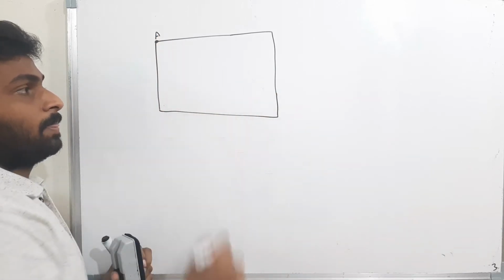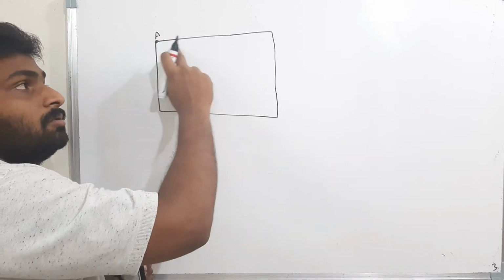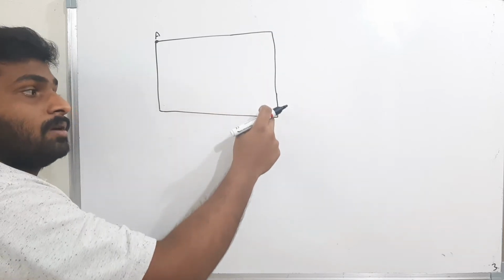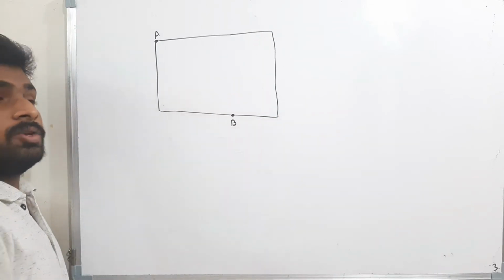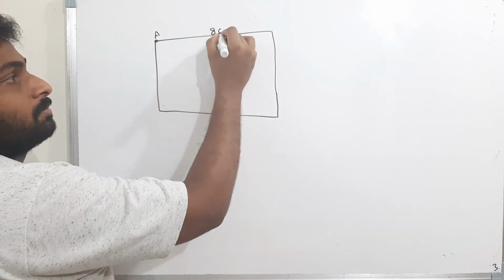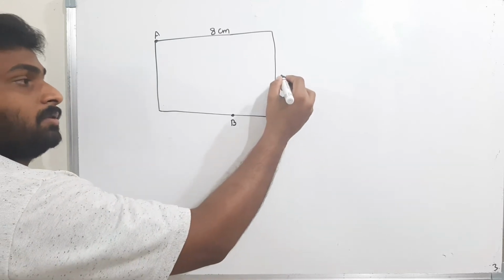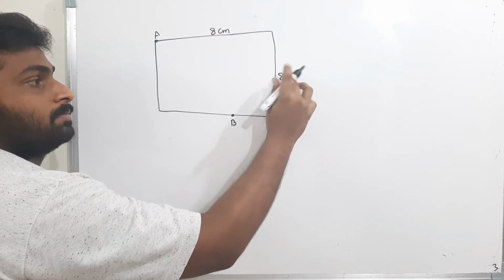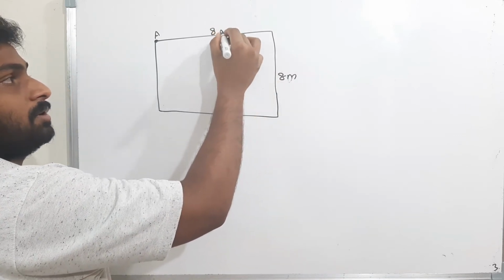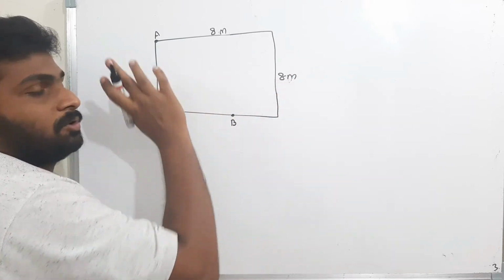Okay. Now the body started at point A and the body started to move along the perimeter of the rectangle and stopped at point B. The length of this one is 8 meters and this one also 8 meters. Assume it is not centimeters, 8 meters. That means assume it is square. 8 meters, 8 meters, 8 meters totally.